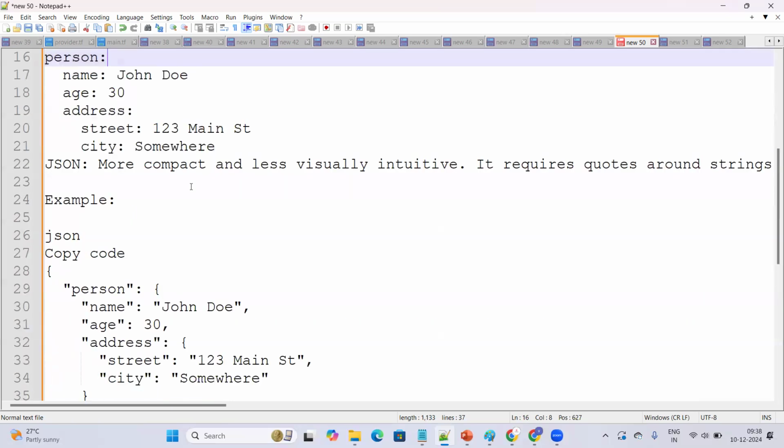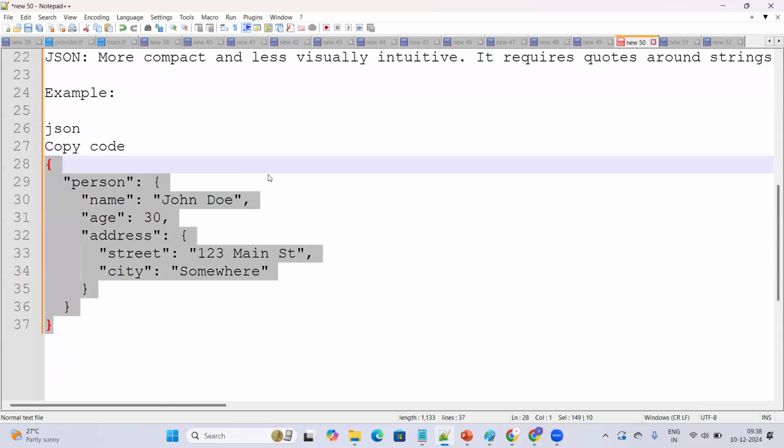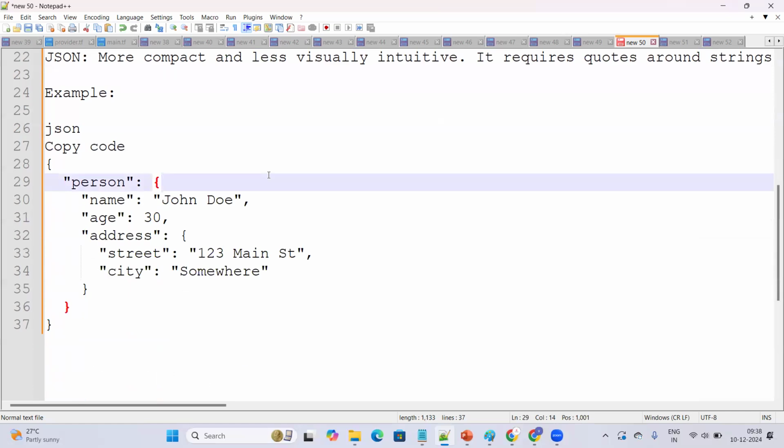So if users feel that the JSON file format is better, yes, they can go for the JSON file format. That's not a matter. Once you write code in a YAML or JSON file format, you can simply convert that into JSON or vice versa. For now, let me go to CloudFormation. You understood the basic idea, right?